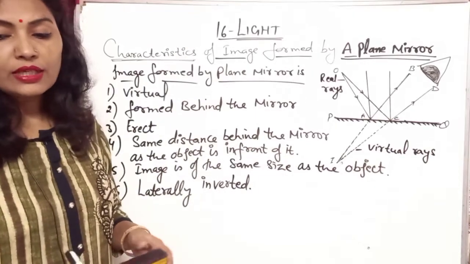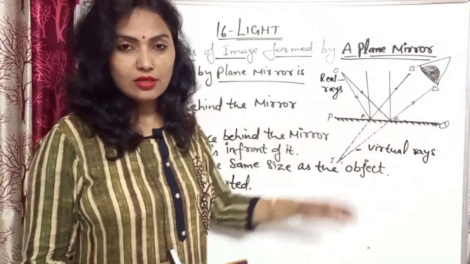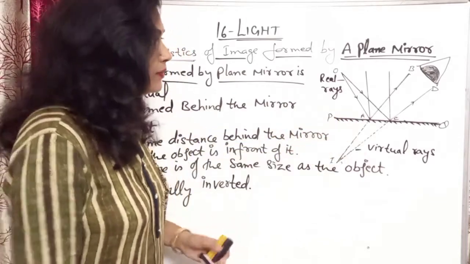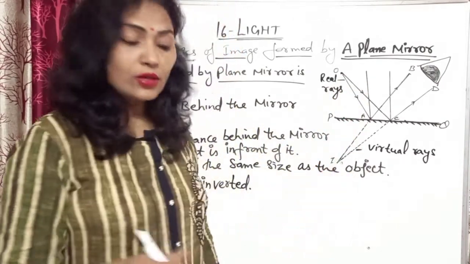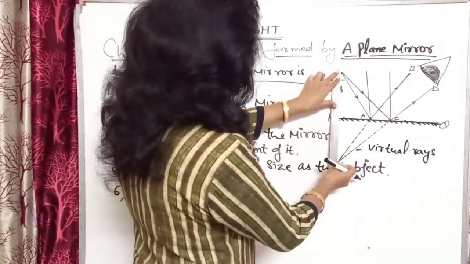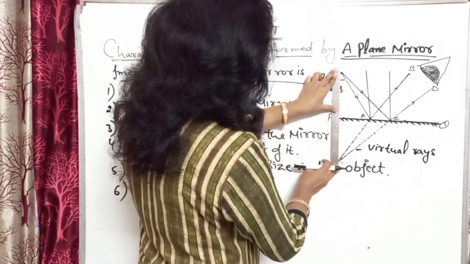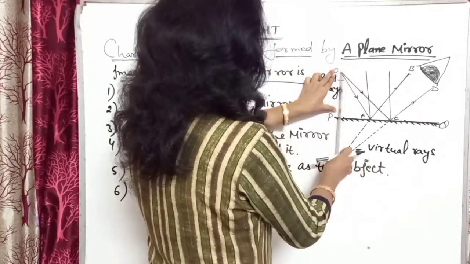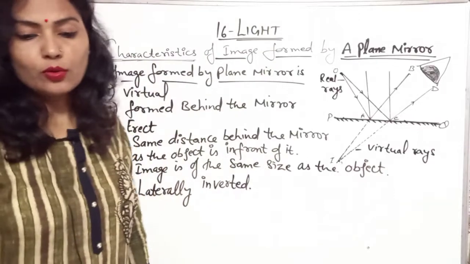Now, formation we have done, characteristics we have done, and how the image is formed by the plane mirror, that I have shown you diagrammatically, or you can see it easily. You just see that the distance from here and here remains the same. So whenever you draw the diagram, use the scale and make it so that the image and object are at the same distance, okay. Here you can mark the point at the same distance and make the diagram. Got it? Now these are the diagrams, so you have to draw these.